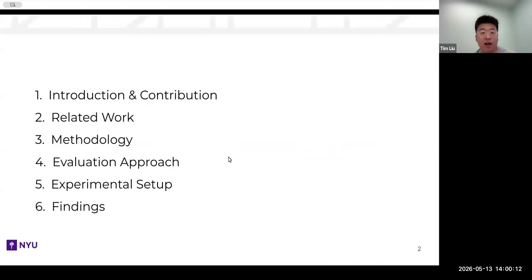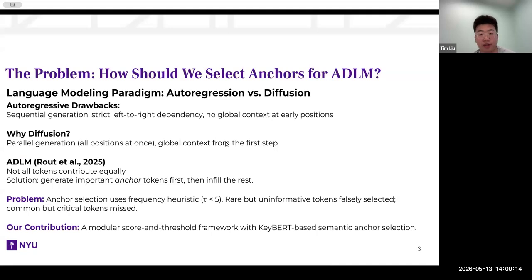Most traditional language models are autoregressive. This means they generate text from left to right, one token at a time. This approach is very powerful, but it also has some limitations. First, generation is sequential, so it is hard to fully parallelize. The model has to generate the first token before the second token, and so on. Second, early positions do not have access to the future context. When the model generates the beginning of the sentence, it has not generated the later part yet, so it does not have a fully global view of the sequence.